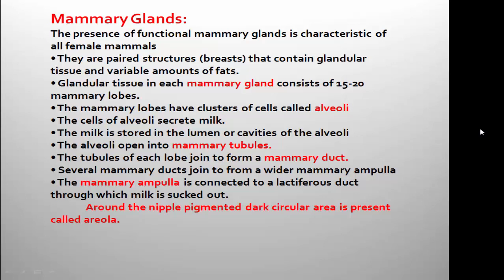And these cells of alveoli secrete milk. So better you write the term mammary alveoli. Which structure of the mammary gland secretes the milk? Answer is mammary alveoli.